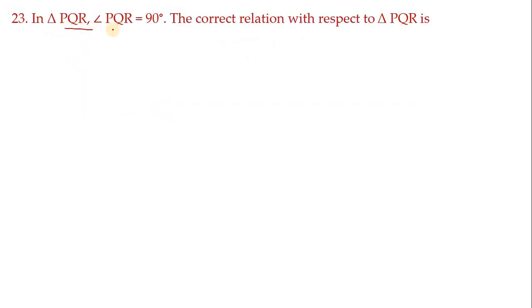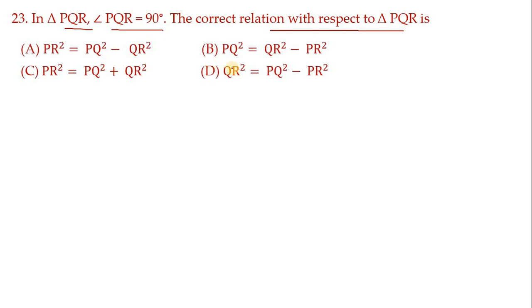Move on to the next one. In triangle PQR, angle PQR equals 90 degree. The correct relation with respect to triangle PQR, same as the last one. These are the given options. Which triangle do you have to draw now? Triangle PQR with angle Q equals 90 degree. Here I have drawn triangle PQR, angle Q equals 90 degree. So PR square.